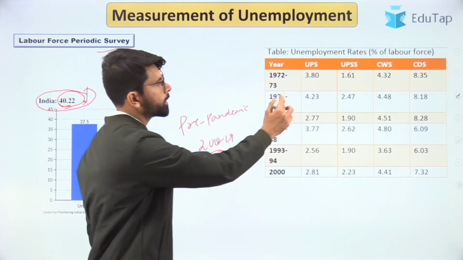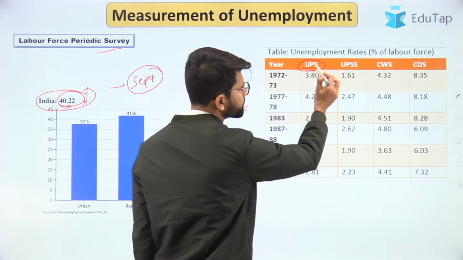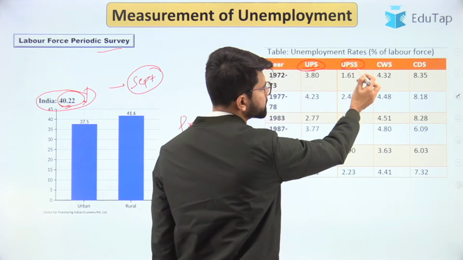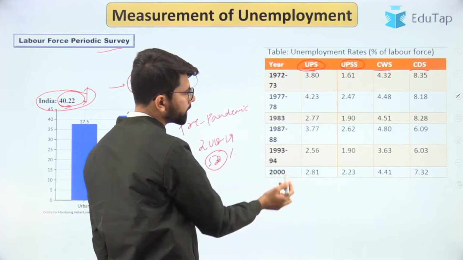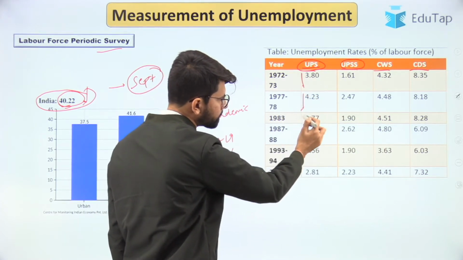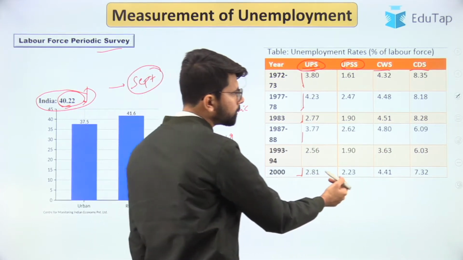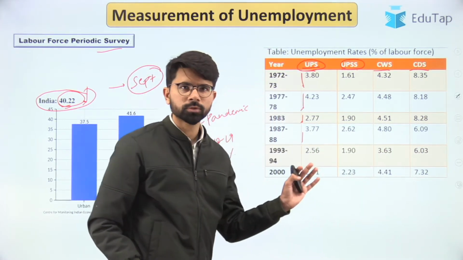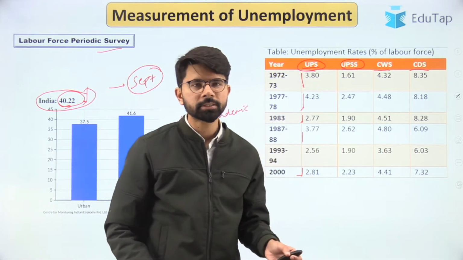Now if you look at the unemployment rate according to these indicators, that is usual principal status, usual principal subsidiary status, current weekly status, current daily status, and you look at the different data, you can see how the value of unemployment has been rising here, and here it has fallen in the year 2000. So these are kind of old indicators. The recent data is not yet available. We have to wait for the NSSO results to be published.